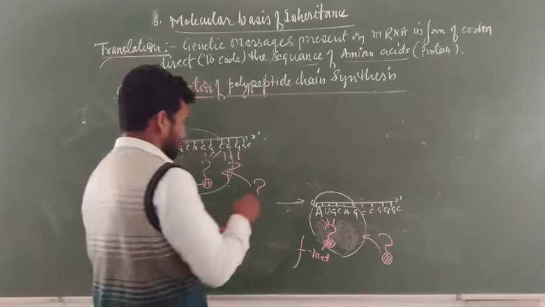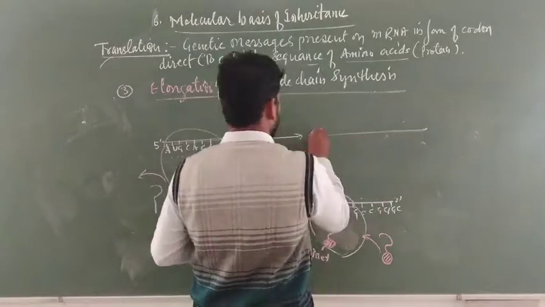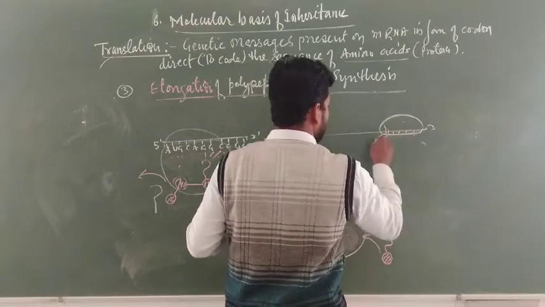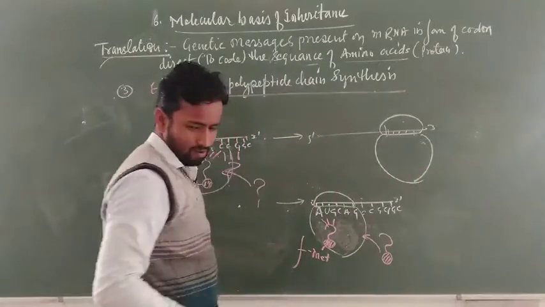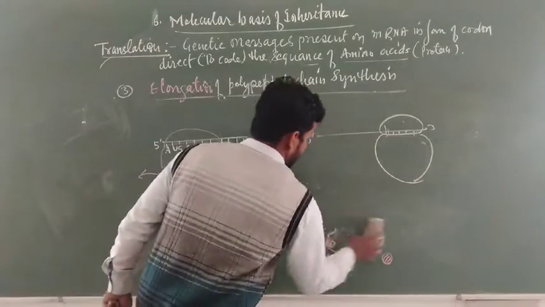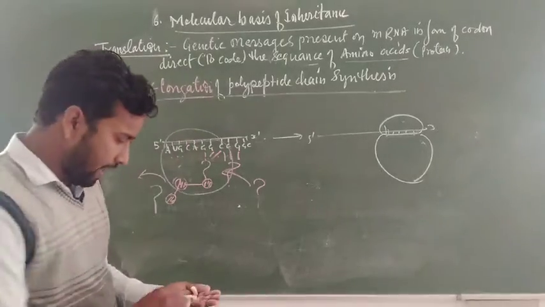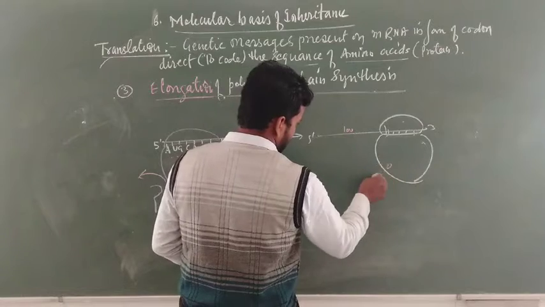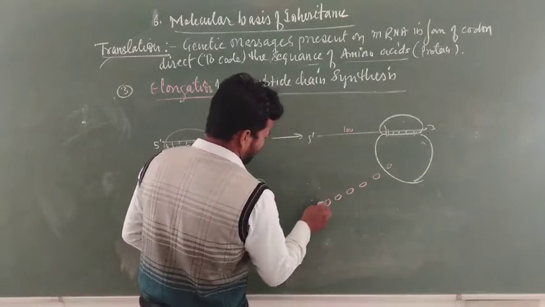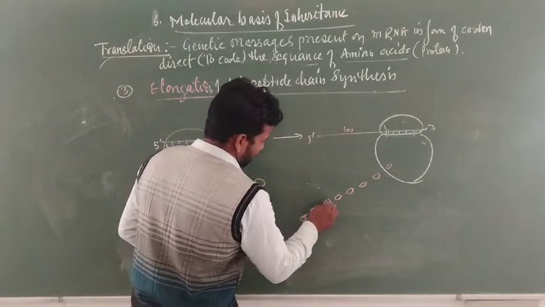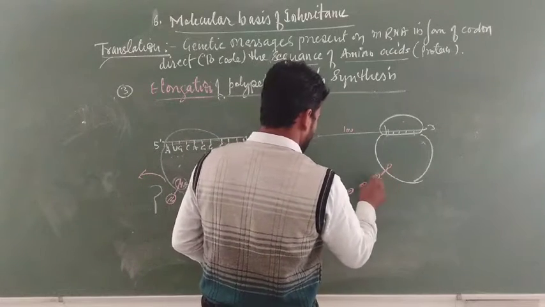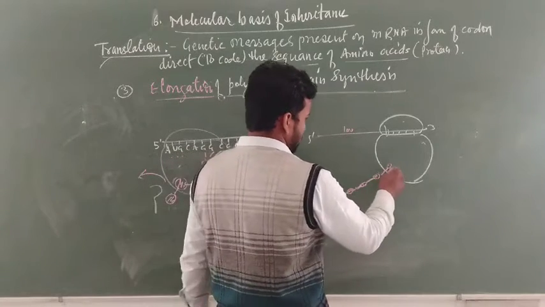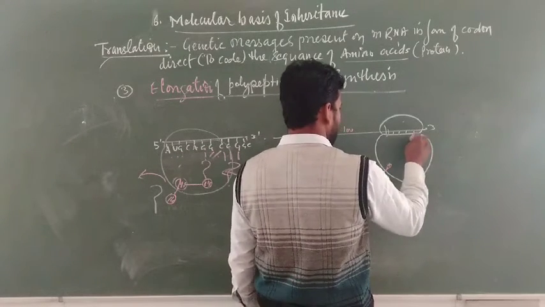In the next step, this is the mRNA, 5' 3', and the ribosome shifts toward this side. Suppose 100 codons are present in the coding sequence, then a 100 amino acid long protein is synthesized. All are joined by the bond known as the peptide bond.